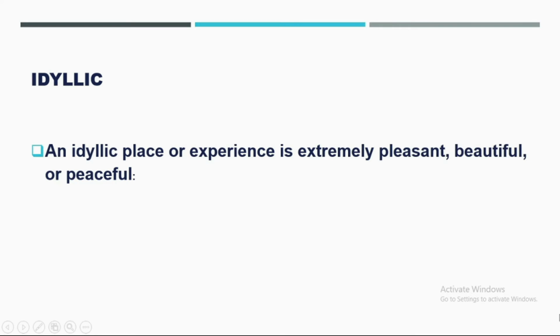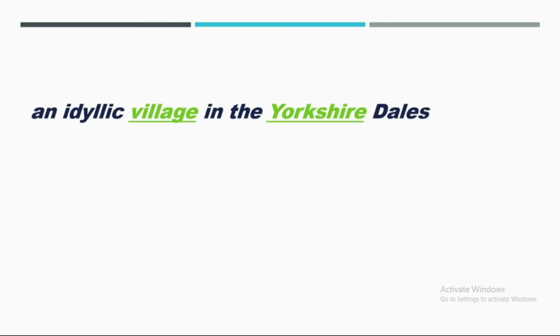Here is idyllic. An idyllic place or experience is extremely pleasant, beautiful or powerful. If you describe something as idyllic, you mean that it is extremely pleasant, simple and peaceful without any difficulties or dangers. An example of idyllic is: an idyllic village in the Yorkshire Dales. Yorkshire Dales is a very beautiful and peaceful village area. So I hope you will visit there once.